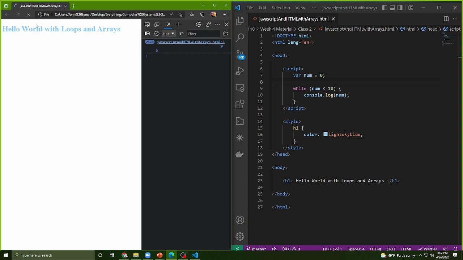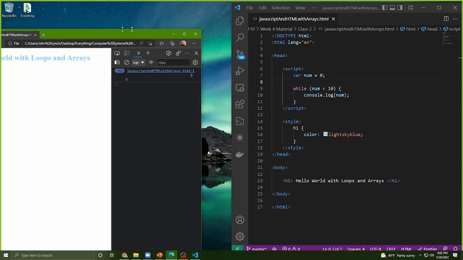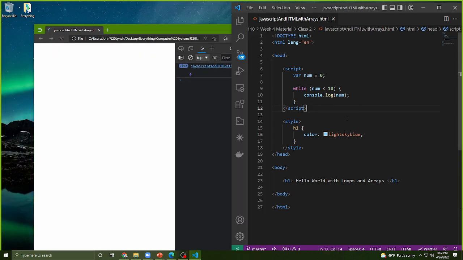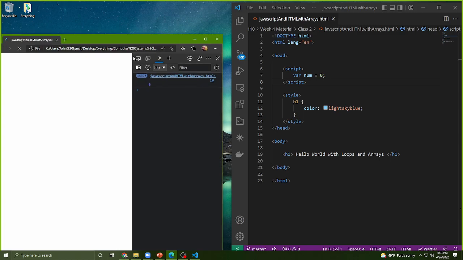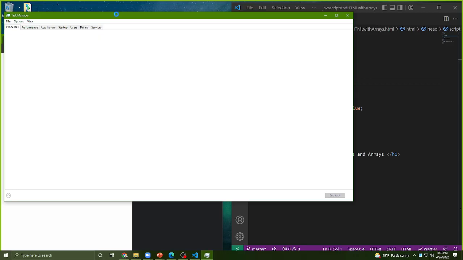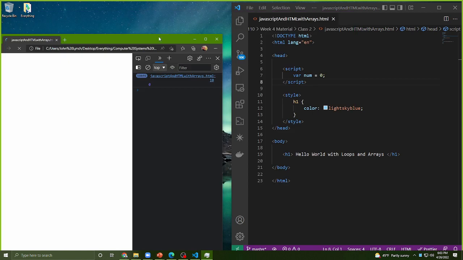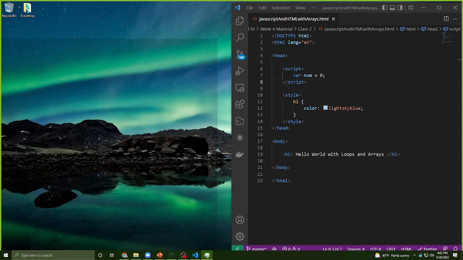You'll notice, I should probably stop it before it breaks my computer. Okay, one sec. So you'll notice I'm in 10,000 iterations. Oh gosh, one second run. I shouldn't do that. Okay. So don't do that on your end. Sorry, your machine is going to explode. Yeah. So that was just an example of what not to do there.